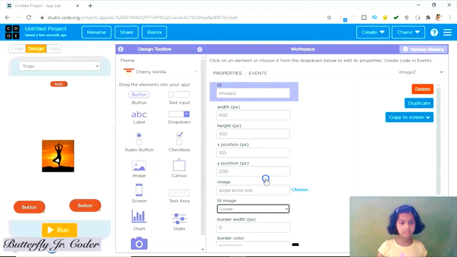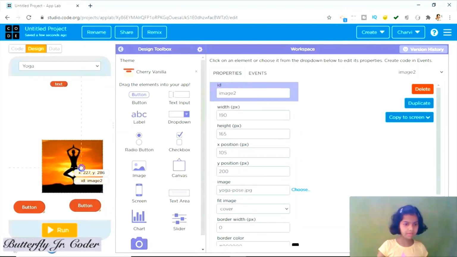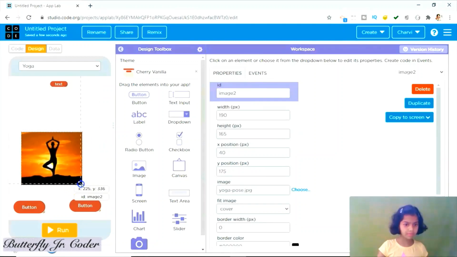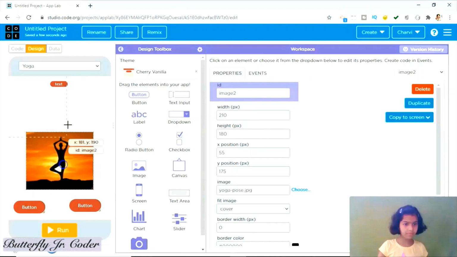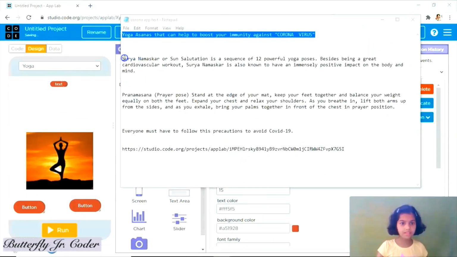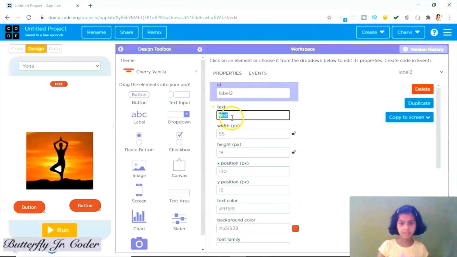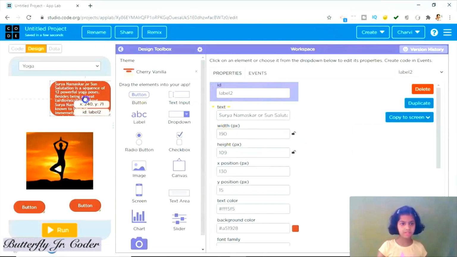Then cover and make the image bigger. Now let's take text and paste.